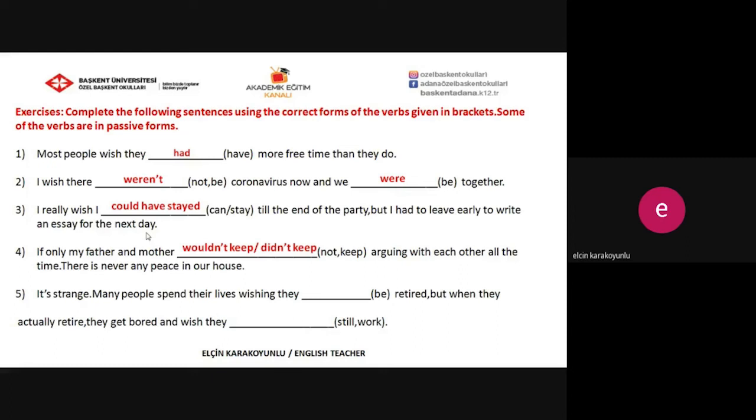And five, it's strange. Many people spend their lives wishing they were retired, but when they actually retire, they get bored and wish they were still working.